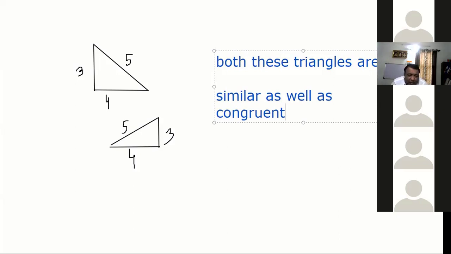But since the size is same and shape is same, both the triangles are congruent as well. And one thing you will know: if triangles are congruent, they obviously will be similar, right, everybody? Yes, sir. Congruent triangles have to be similar, otherwise they cannot be congruent.